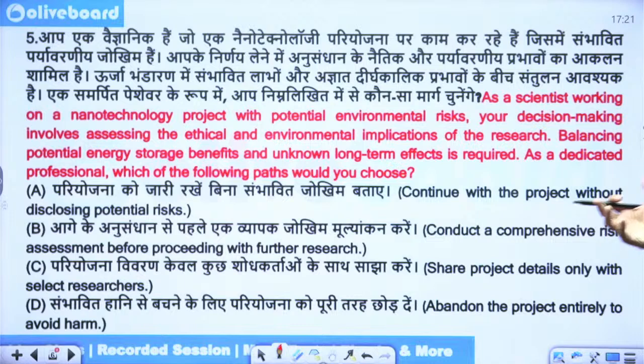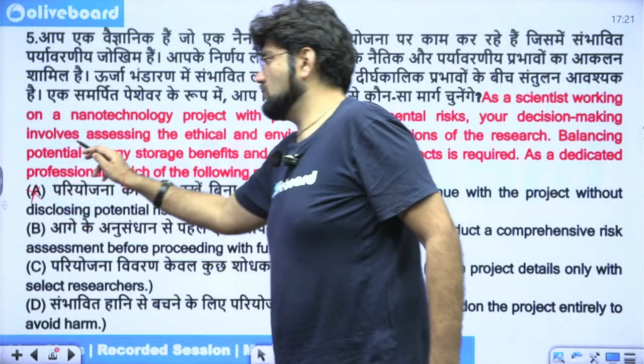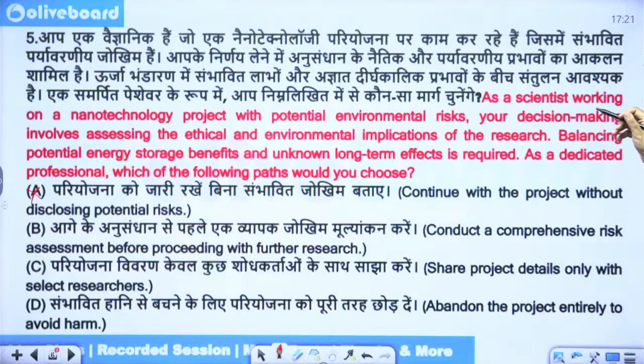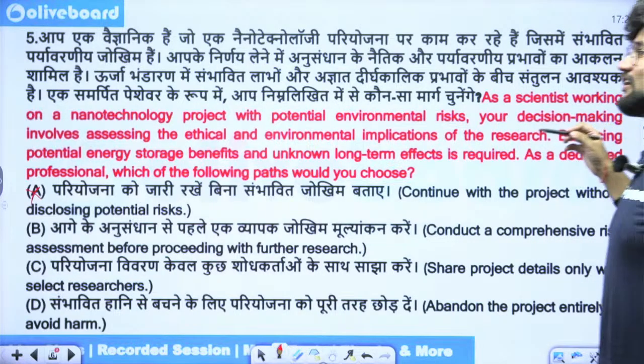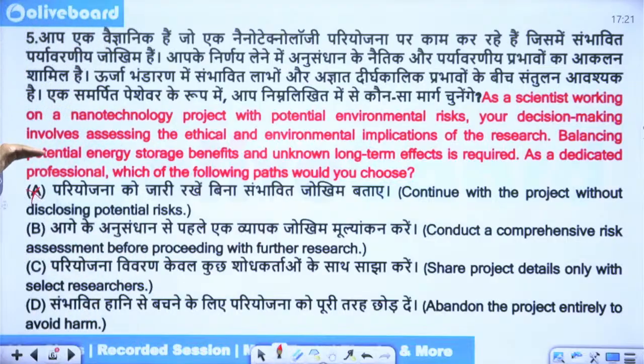Maybe they are detrimental. So now you'll have to take a step. What decision will you take? You'll continue with the project without disclosing potential risks. Of course, that is not fulfilling your task. Your task was to maintain a balance and to take a decision based on ethical and environmental implications. This is not doing that.